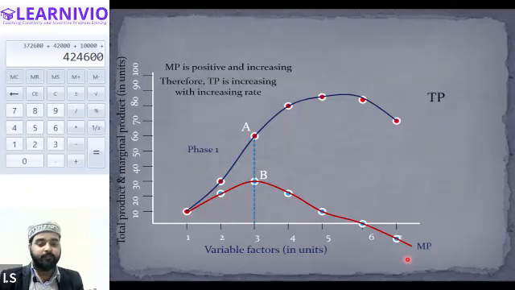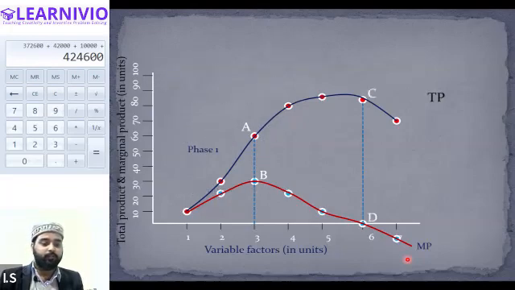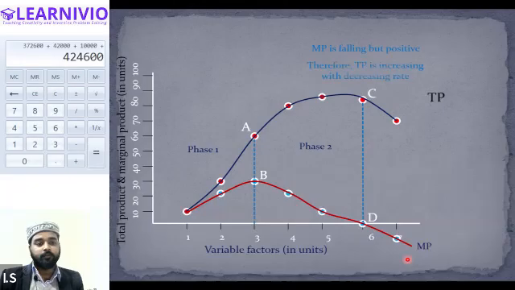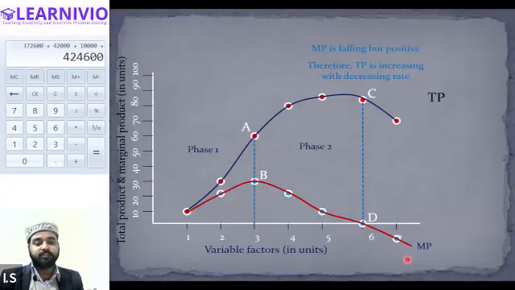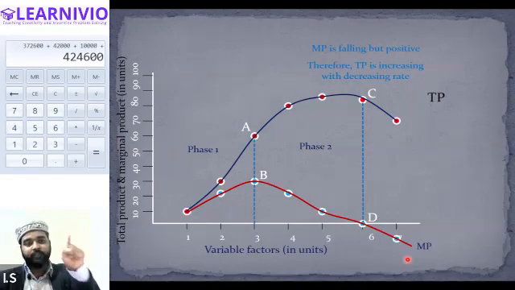Yes, sir. Okay. After point B, you can see that marginal product starts to decline. From the fourth labor onward, at the fourth it is 20, then marginal product becomes 5, then 0. So from B to D, marginal product is decreasing, right? But still you can see total product is still increasing. Are you able to see this? Yes, sir. What is happening? Marginal product is going downward, but total product is still increasing.